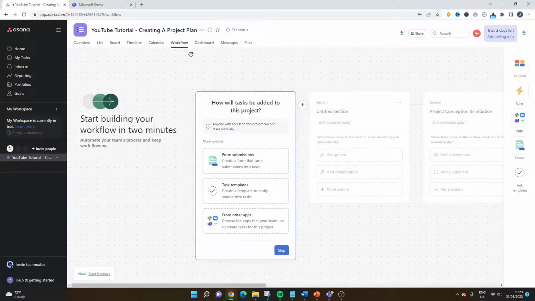Now, workflow is one of the main benefits of using a tool like Asana, and that essentially is the ability to automate some of your tasks, and also to get different individuals contributing at different points. So you can have things like forms to collect data. You can use templates which are already pre-created, so you don't need to create them from scratch, and you can integrate with other apps as well. I haven't set this up for now. It's something that you will want to explore, particularly if you do opt for Asana.